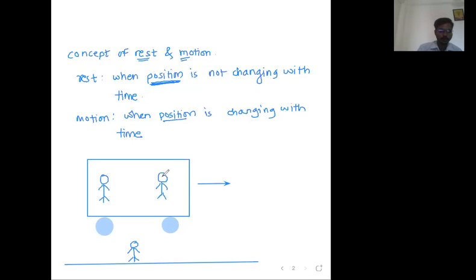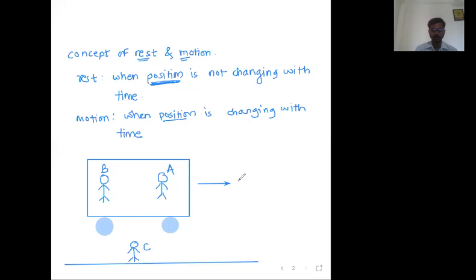Now tell me, this person is A, this person is B, and this person is C. According to C, meaning with respect to C, whether person A is at rest or in motion. Rest or motion, R or M. According to C, A is rest or motion? A is in the car and the car is moving in the forward direction.